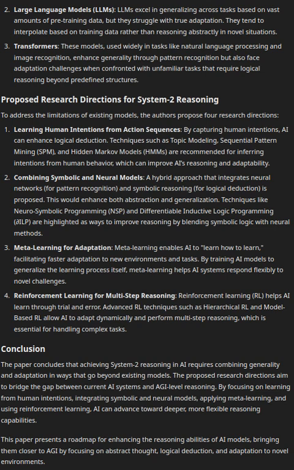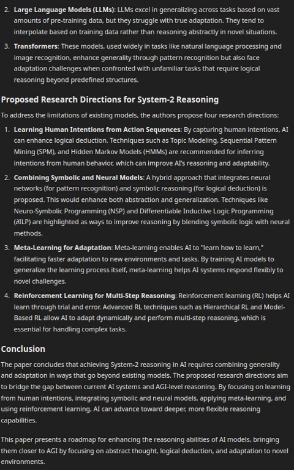3. Meta-learning for adaptation. Meta-learning enables AI to learn how to learn, facilitating faster adaptation to new environments and tasks. By training AI models to generalize the learning process itself, meta-learning helps AI systems respond flexibly to novel challenges. 4. Reinforcement learning for multi-step reasoning. Reinforcement learning helps AI learn through trial and error. Advanced RL techniques such as hierarchical RL and model-based RL allow AI to adapt dynamically and perform multi-step reasoning, which is essential for handling complex tasks.